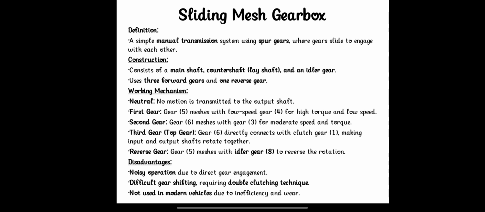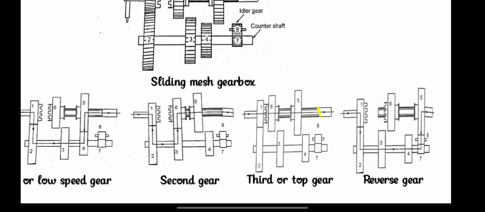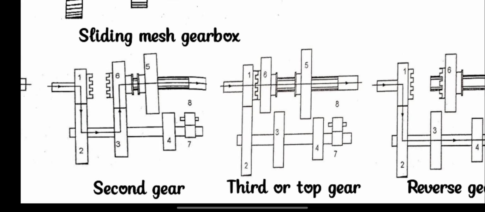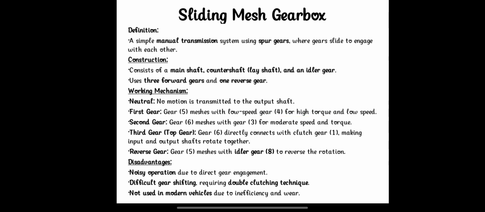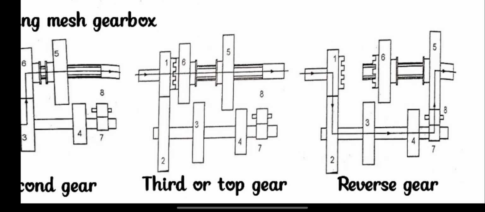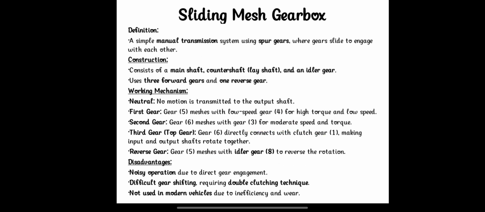The third gear is known as the top gear. Gear 6 directly connects with the clutch gear 1, making input and output rotate together. So the direct input gives the output, and this gives the maximum speed the vehicle can attain. Then the reverse gear: gear 5 meshes with the idler gear 8 for reverse motion. We clearly see the path 1, 2, 3, 4 and 7, 8 and 5. The idler gear gives reverse motion to the fifth gear, and the vehicle can reverse.